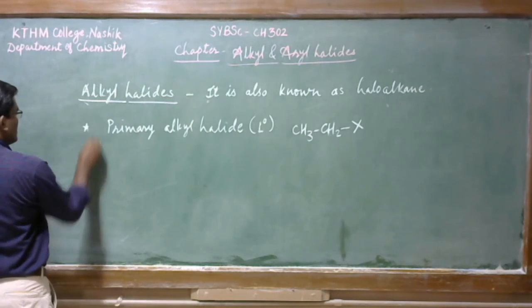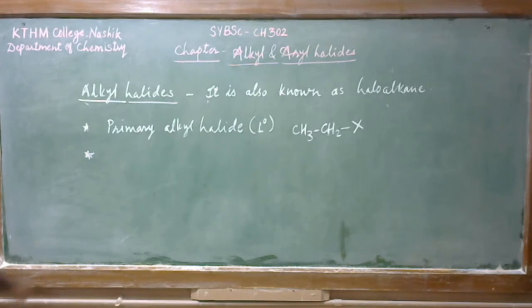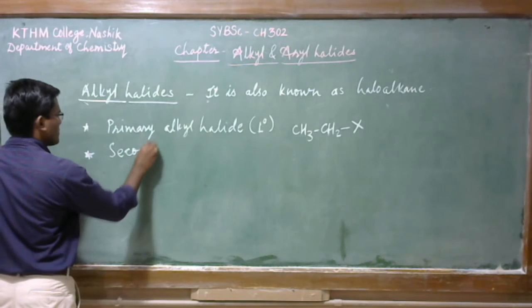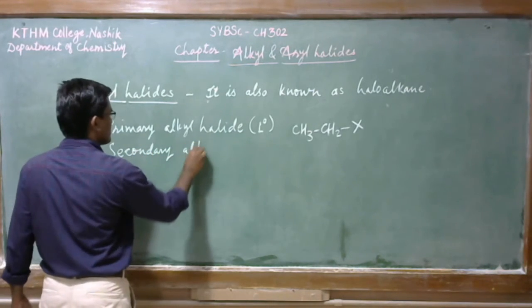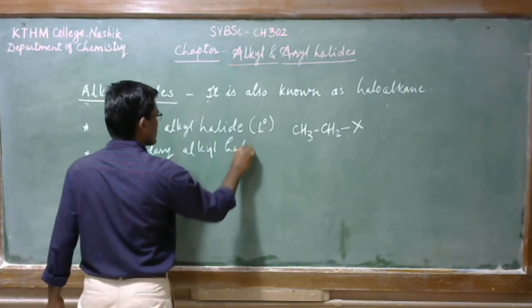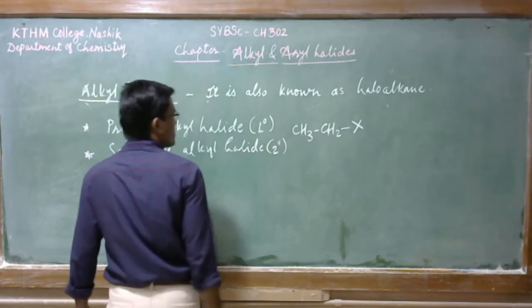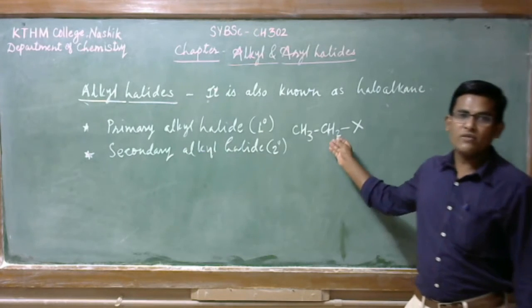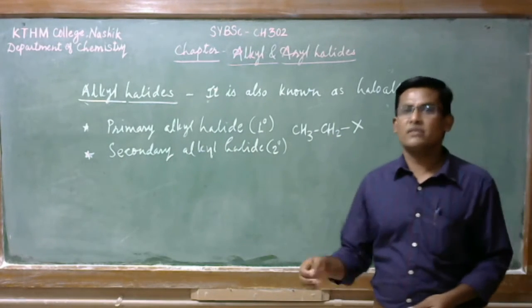Then, one hydrogen can be replaced by another alkyl group or other substituent.